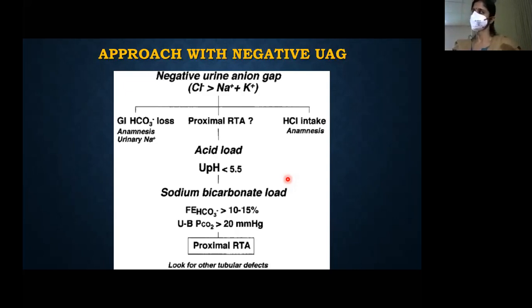What happens? Urine minus blood PCO2 increases. That means the distal secretory capacity of H plus is intact. And when you load the patient with bicarb in proximal RTA, there's decreased reabsorption. More than 10 to 15% of bicarb will be lost through urine. That will be bicarbonate urine. So you can actually diagnose proximal RTA, or you can actually diagnose diarrhea or something else.